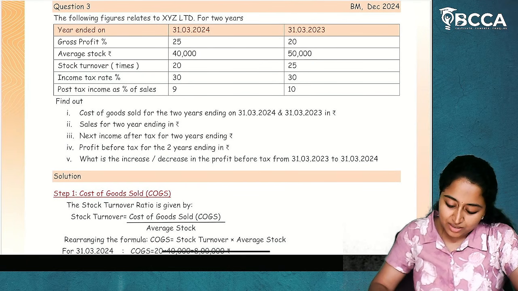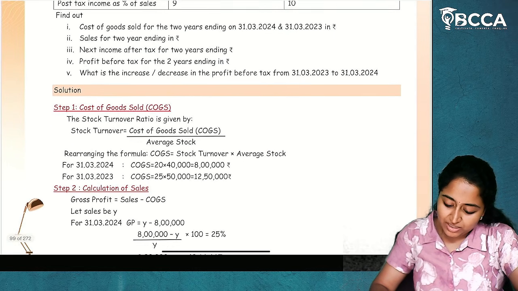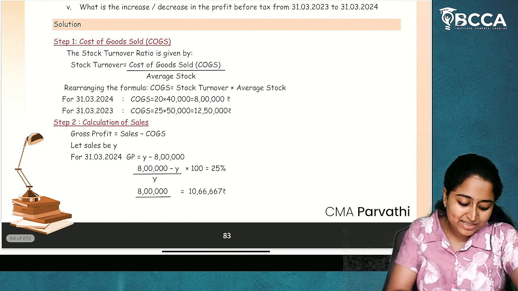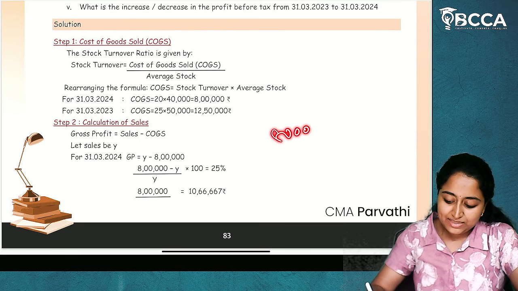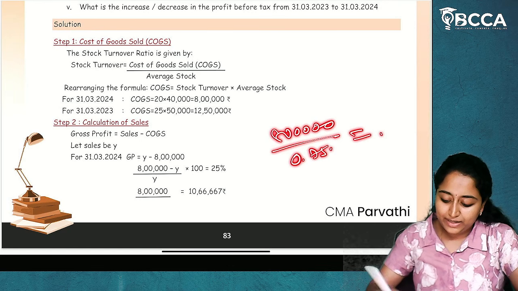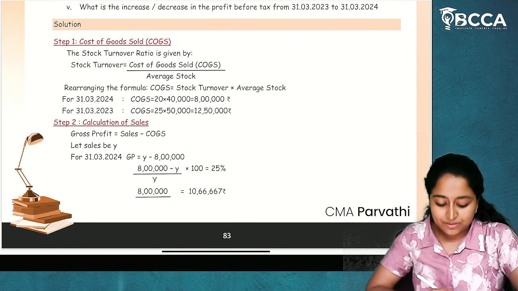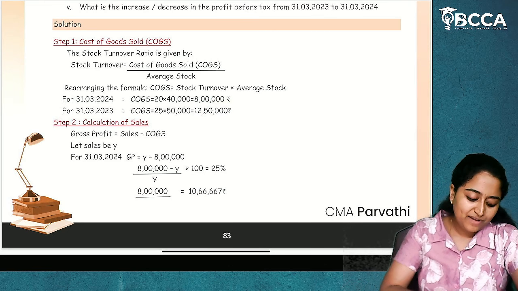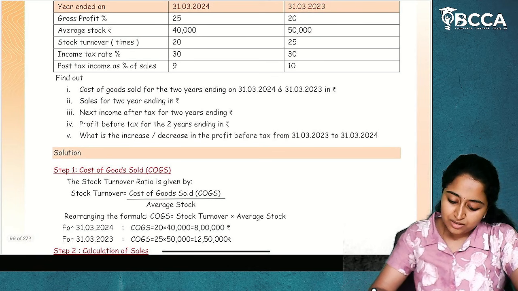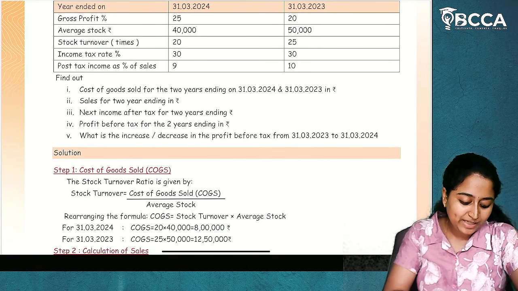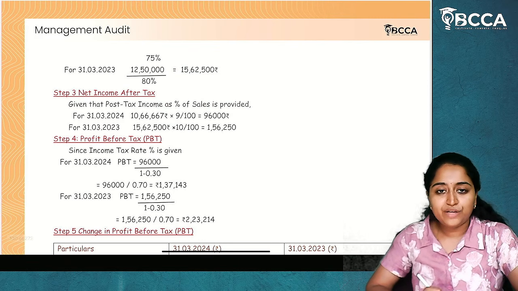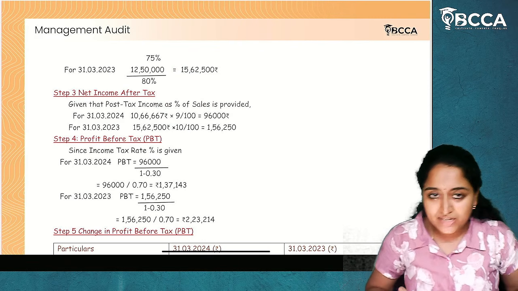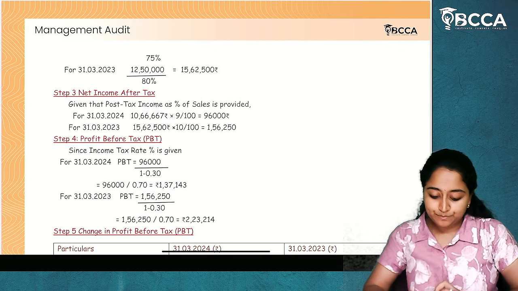So cost of goods sold, 8 lakhs, divided by 0.75, you will get the amount of sales. Similarly, here also 12 lakh 50,000 divided by 0.80, since the gross profit margin here is 20%. You'll get 15 lakh 62,500. Everything can be easily done in the calculator itself if it is asked as an MCQ.